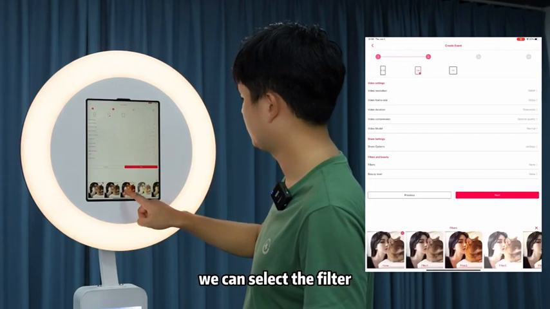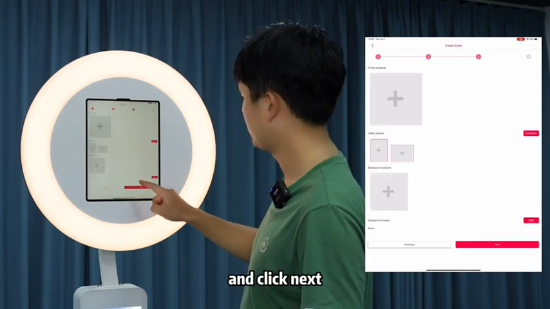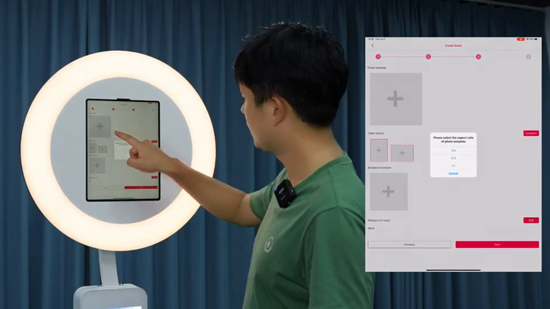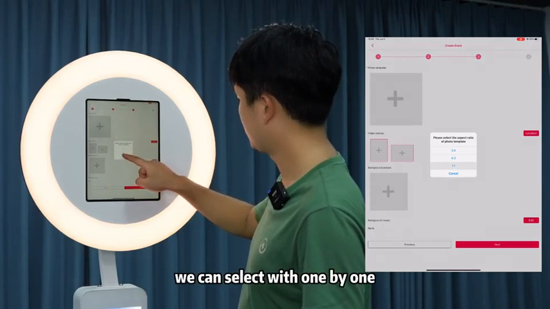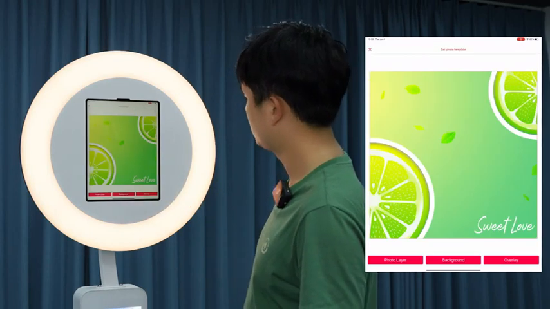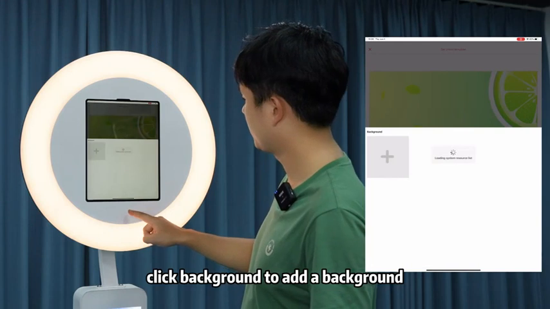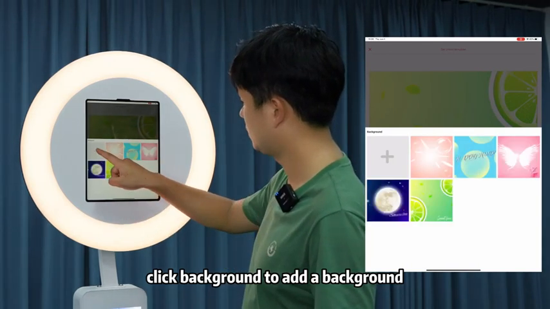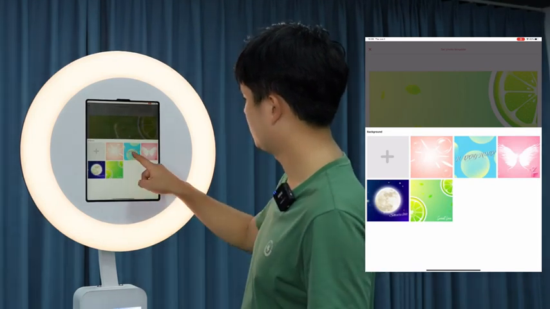We can select the filter, select the high beauty, and click next. Add a photo template. We select 1 by 1. Background, click background to add a background, or we can choose the default background. Choose this one.